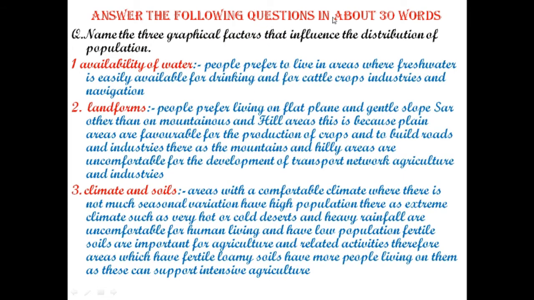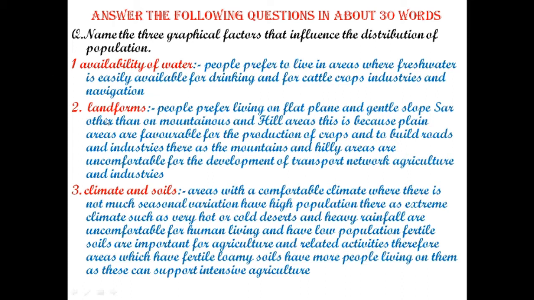Answer the following question in about 30 words. First question. Name the three geographical factors that influence the distribution of population. Means those factors by which the distribution of the population is high, medium or less. The first one is availability of water. We all know that it is a very important factor as everyone needs water to fulfill their basic needs.